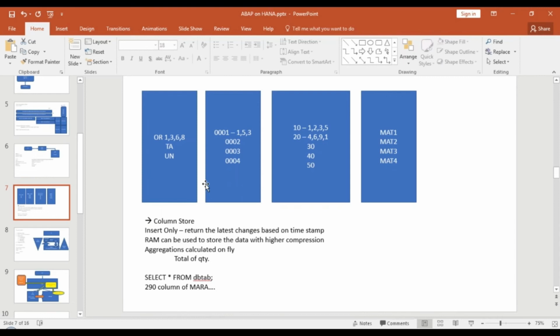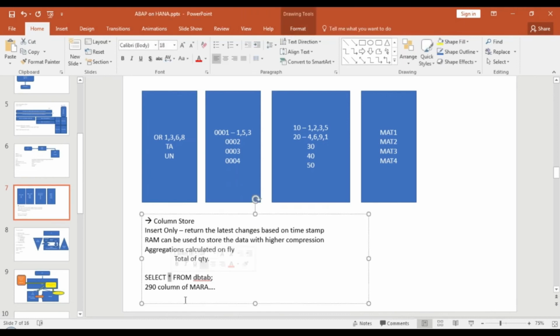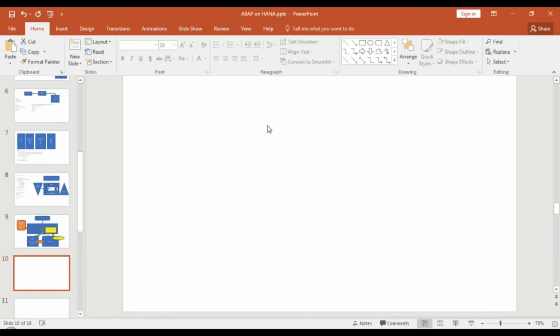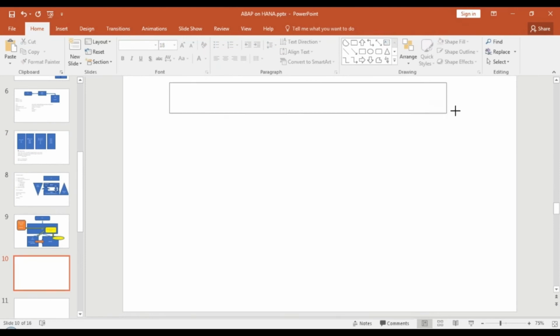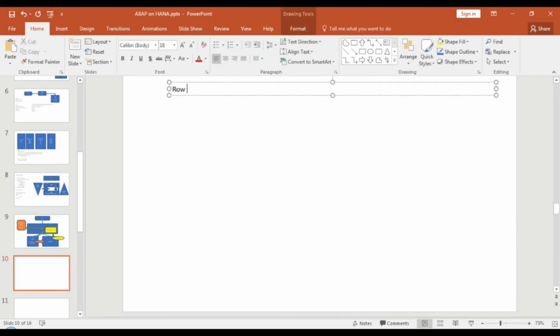Now a guideline for programmers is to never do a select star when your DB is SAP HANA DB. This will definitely hurt performance, because decompression and reconstructing the row or the tuple would be costlier in a column store as compared to a row store. There are also other guidelines between row store and column store. So let's have a quick look at in which case you should go with the row store and in which case you will go with column store.